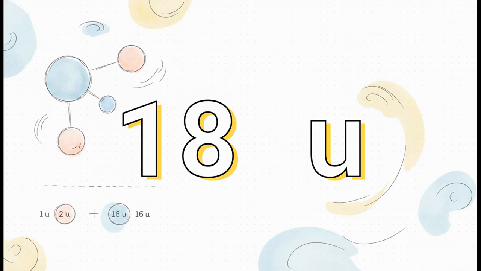Hydrogen has an atomic mass of 1 atomic mass unit, or U, and we've got 2 of them, so that's 2. Oxygen has an atomic mass of 16 U. 2 plus 16, boom! The molecular mass of water is precisely 18 atomic mass units. It really is that simple.